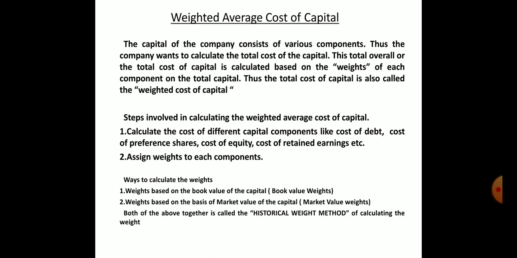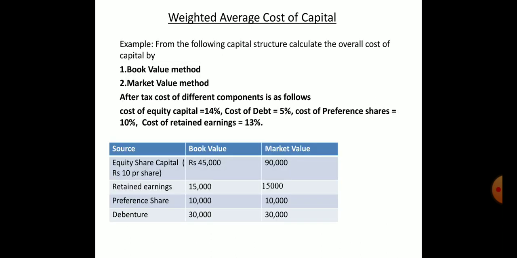So how can we move towards the calculation, how can we find the weighted average cost of capital in this chapter? We can use two methods: one is the book value method, another is the market value method. Here the costs are given after tax. Cost of equity capital is 14%, cost of debt is 5%, cost of preference shares is 10%, cost of retained earnings is 13%. There are some book values and some market values given for equity share capital, retained earnings, preference shares and debentures.